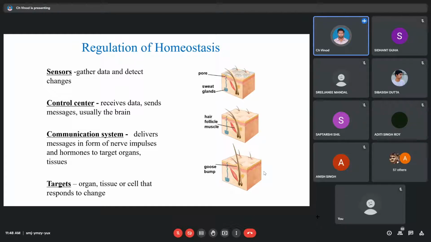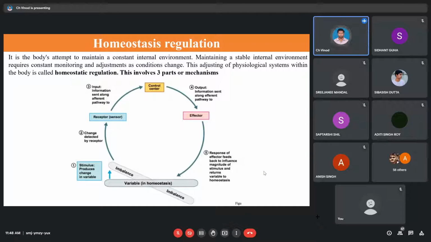So we have four different components for homeostasis. Number one is the sensor, number two is the control center, number three is the communication system, number four is the target. The target will be giving you the output. Okay, and the output will be counteracting the changes, and whatever change has happened will be brought back to normal. So we are able to maintain the so-called optimal state in such a manner.